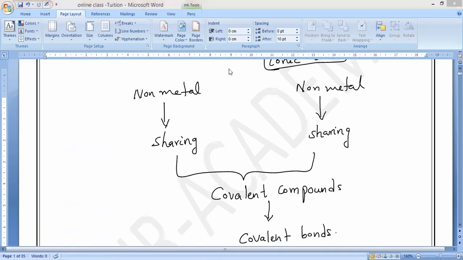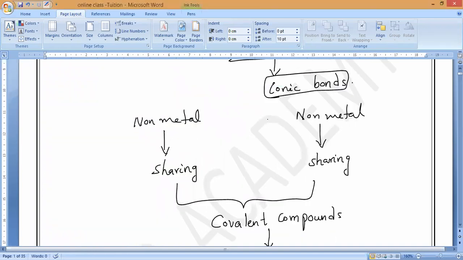Covalent compounds means non-metal plus non-metal form a compound not by donating or receiving electrons, only by sharing. Any compound formed by sharing is called a covalent compound.